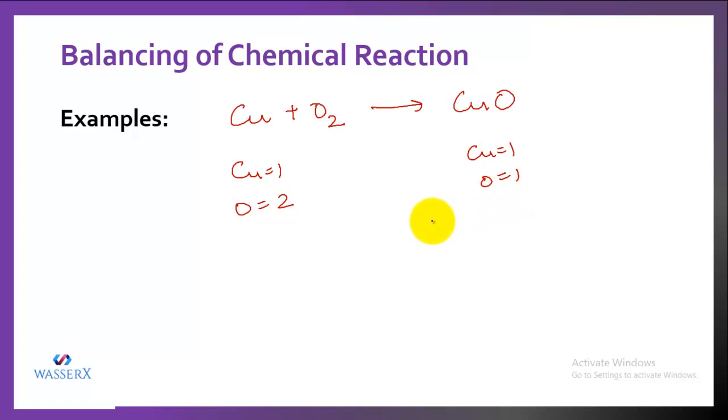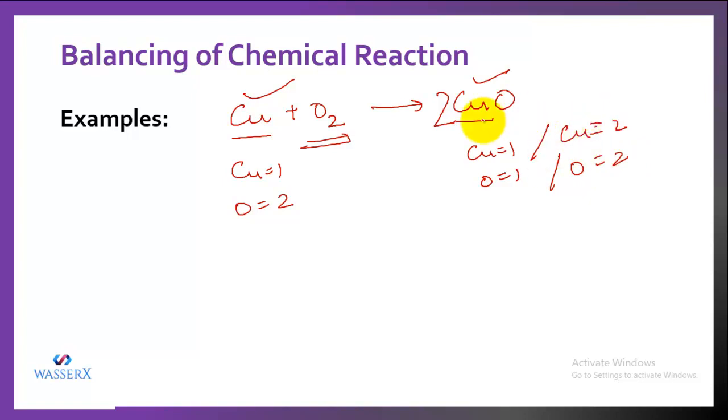We need to balance them. Copper is already balanced, 1 and 1 on both sides, but we need to balance oxygen. How can we balance it? I told you that we are permitted to write only here, not in the middle. So we'll write 2 here, because while writing 2, copper becomes 2 now, and oxygen also becomes 2.